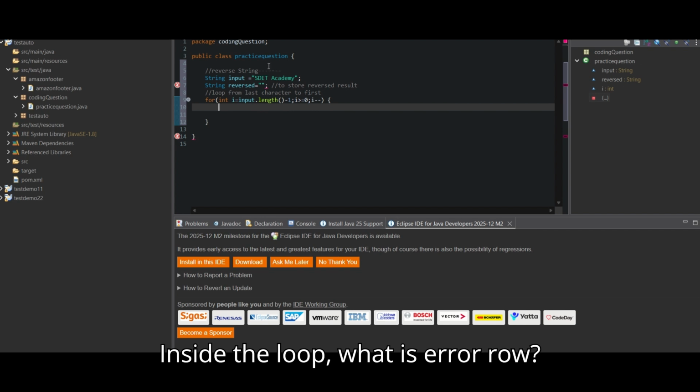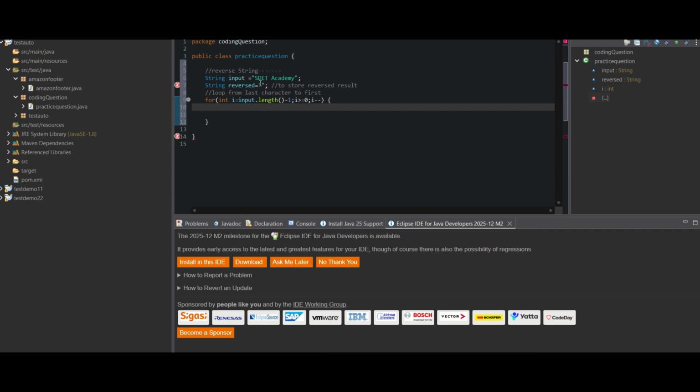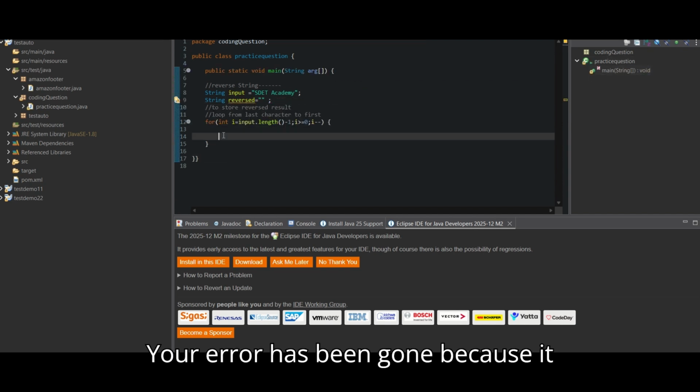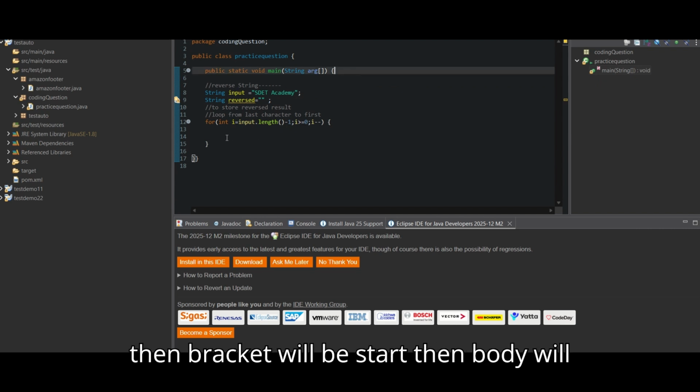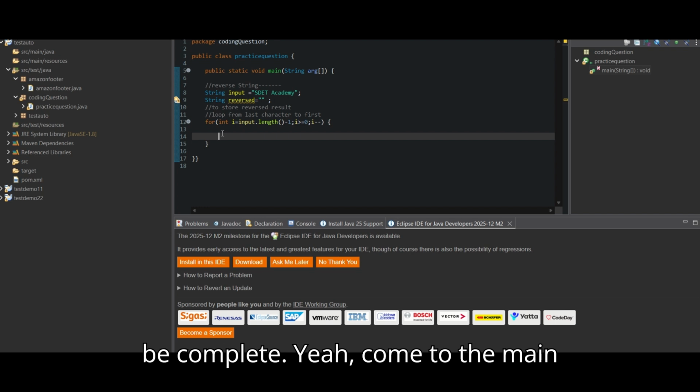Inside the loop, what is the error? The error has gone, because it should be inside the main. The main starts with a bracket, then the body will be complete. Yeah, come to the main point.